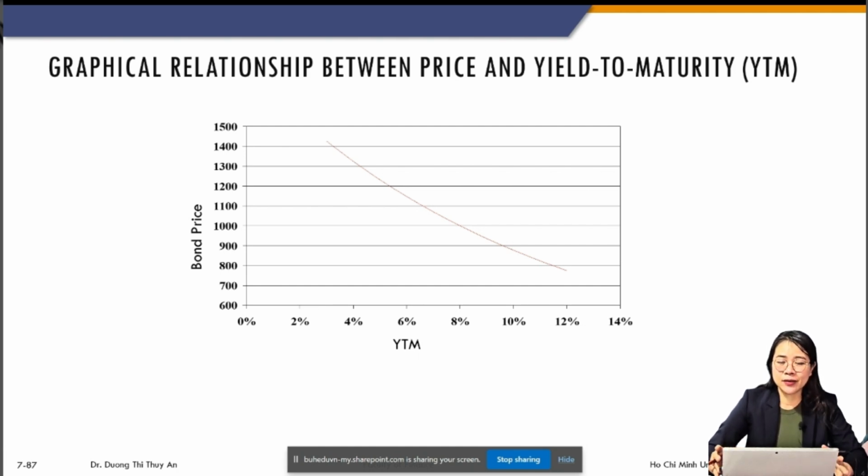So the yield has to increase, or in other words, you have to lower the price, in order to make your bond more competitive with the market, and vice versa.